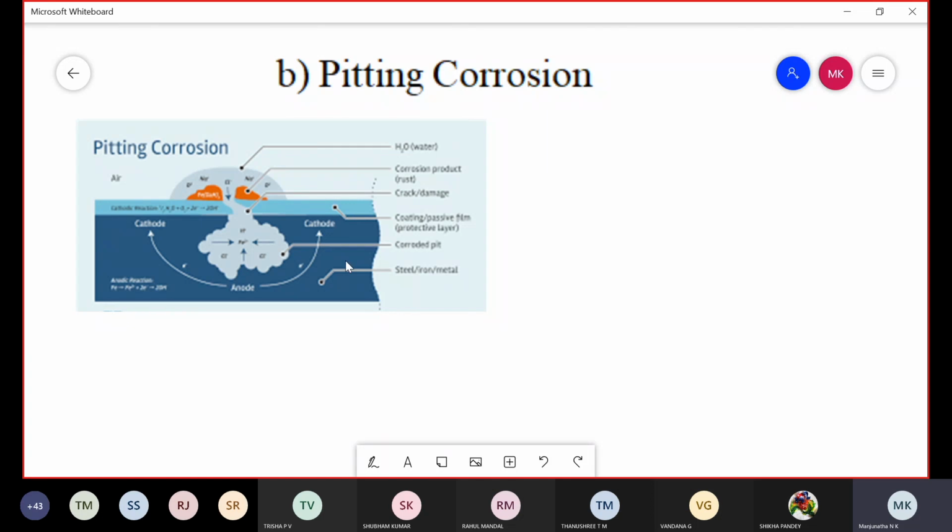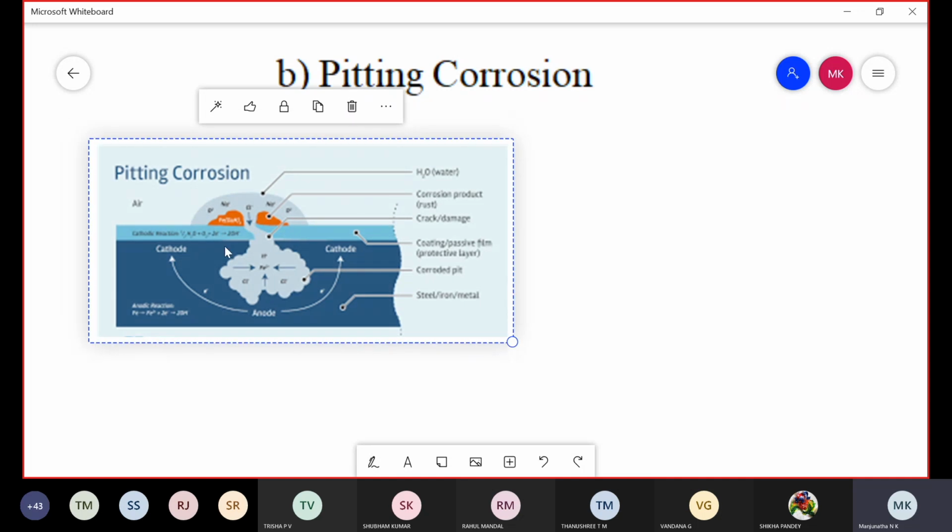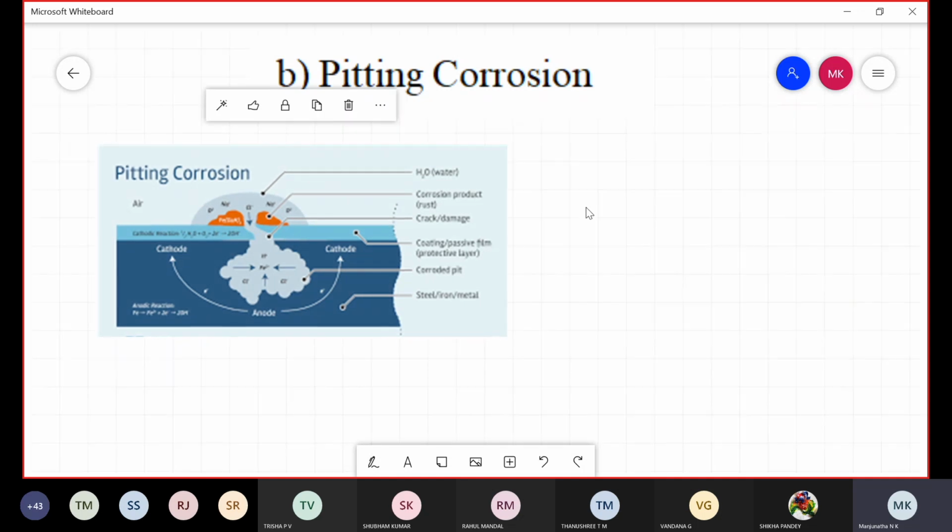See this diagram. In this portion there is a deposition of dust particles. The metal surface below these dust particles has a less concentration of oxygen, therefore it acts as an anode, it undergoes corrosion.